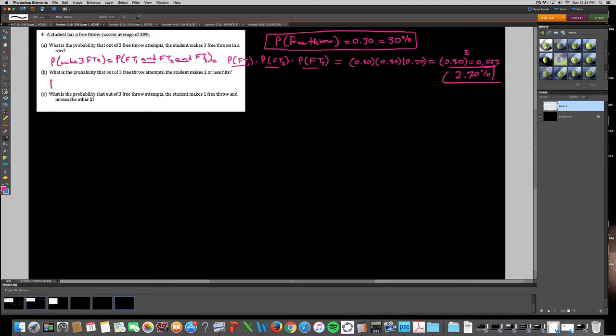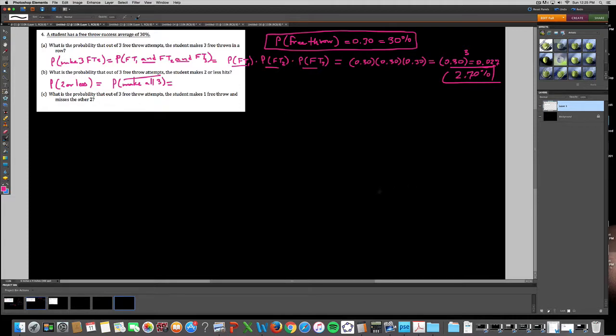So when I write the probability of 2 or less, we could write it as the probability that they make all 3, bar. That is to say it's everything but making all 3.